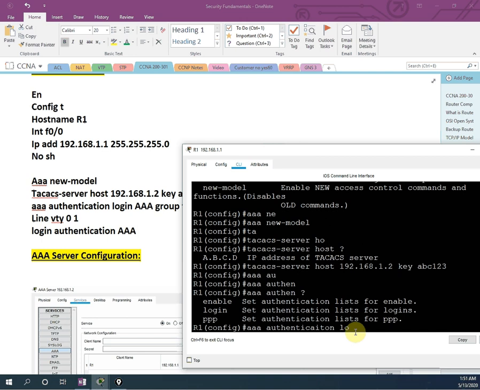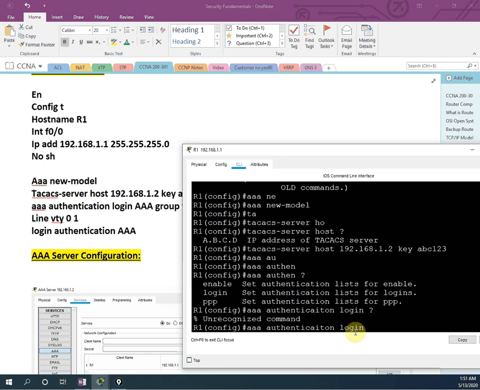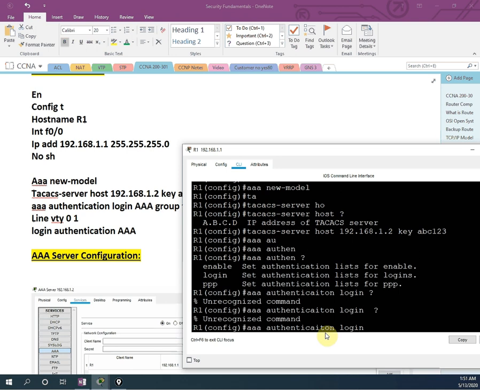So I will write login. After that, if you don't know, you press the question mark. It gives incomplete command. Maybe AAA authorization, then let me press enter. Unrecognized command. Maybe I typed wrong. Let me type again, AAA.